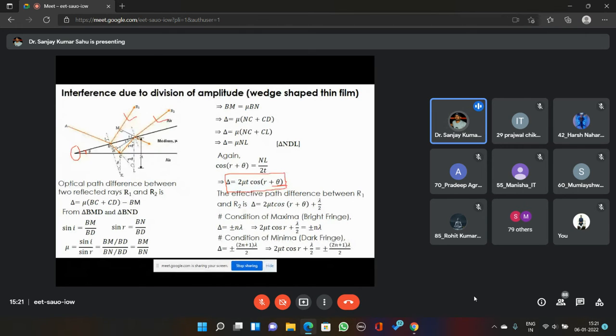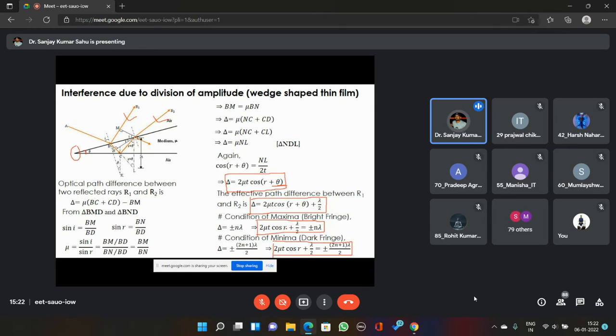Now, similar to the previous case, according to Stokes law, there will be an additional path difference of lambda by 2 between these two components R1 and R2. If you include that, the total optical path difference between them will be 2 mu t cos (r plus theta) plus lambda by 2. This is the expression for the optical path difference between the two reflected components of light if you generate them by using a wedge shaped thin film. Similar to the previous case, the conditions of constructive and destructive interference are like this.